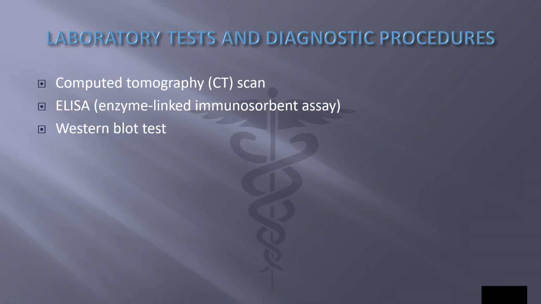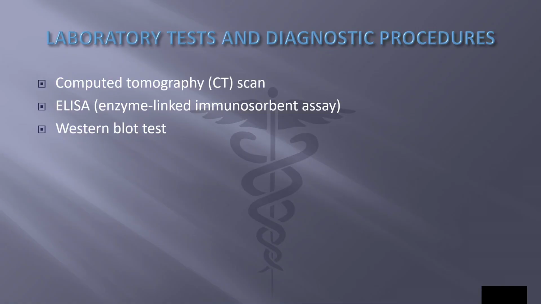Laboratory tests and diagnostic procedures: computed tomography, or CT scan, X-ray views in the transverse plane for the diagnosis of abnormalities in lymphoid organs, lymph nodes, spleen, and thymus gland.